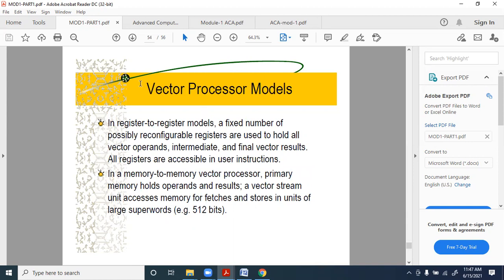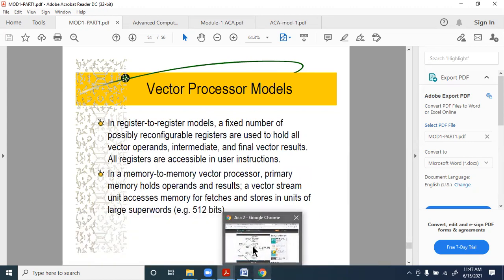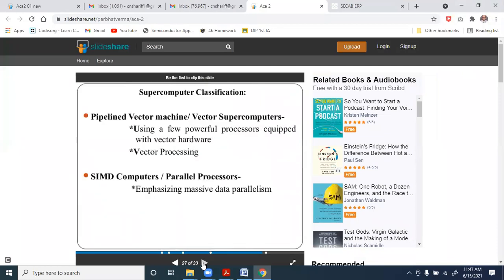Then we have what are known as vector processor models. Before going to the vector processor models, do we have anything extra in this set of slides? Let us try to see. Okay, same thing over here: pipeline vector machines, vector computers using very few powerful processors equipped with vector hardware, which use vector processing.